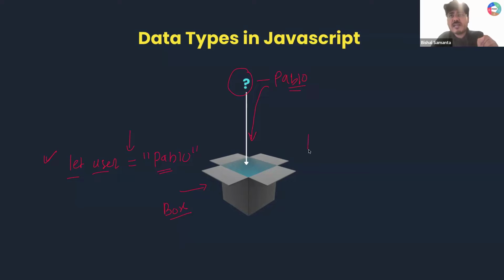When I create a variable, let's say let num is equal to 10, here I'm storing a number. Sometimes I'm storing this kind of text value, right? So what is the data type? What can be the value you can store? What are the types of value you can store in your variable? That is something we're going to understand, right?